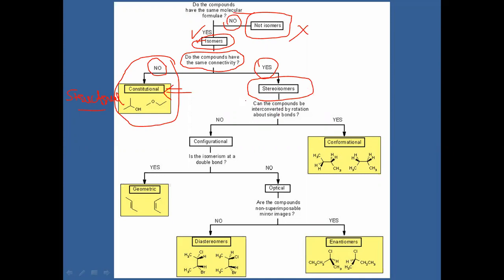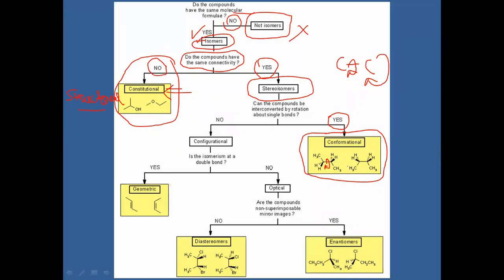If any compound has a carbon-carbon single bond and rotation occurs, through 90, 180, 270, or 360 degrees, and the answer is yes, then their isomeric form is called conformational isomerism.